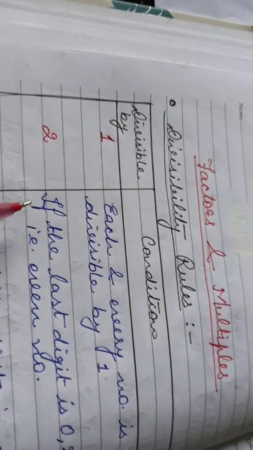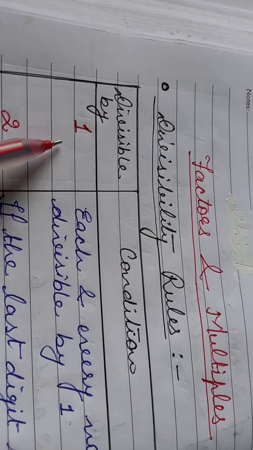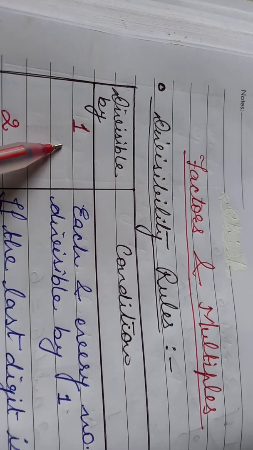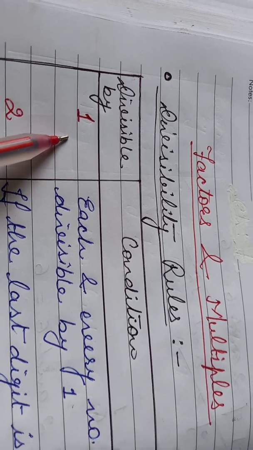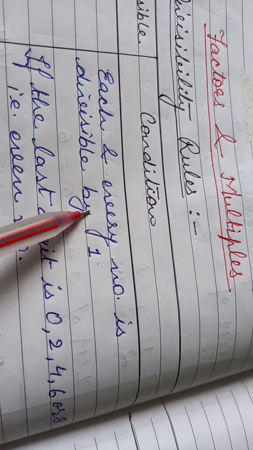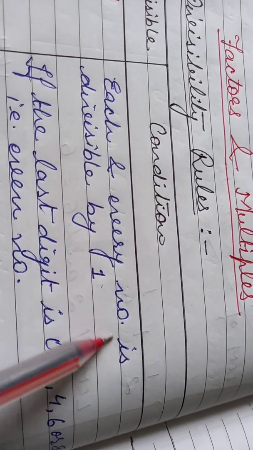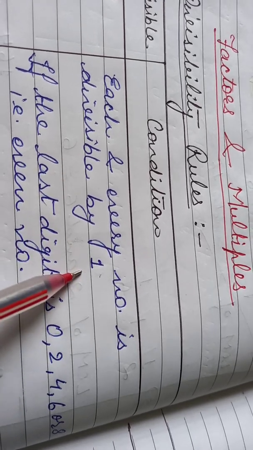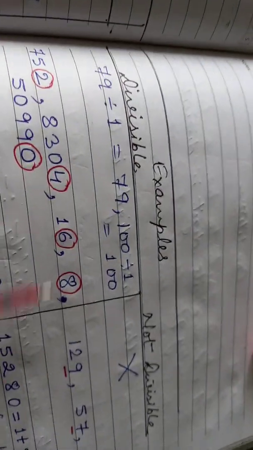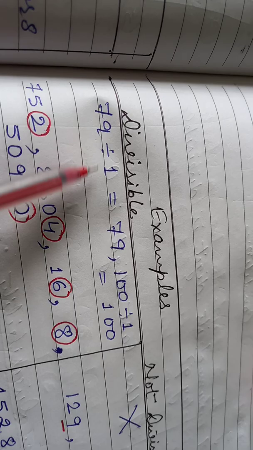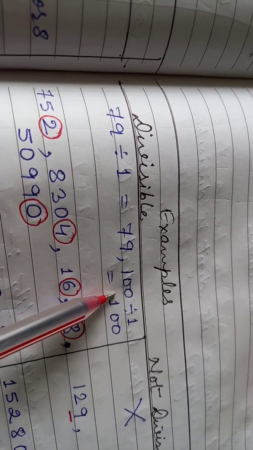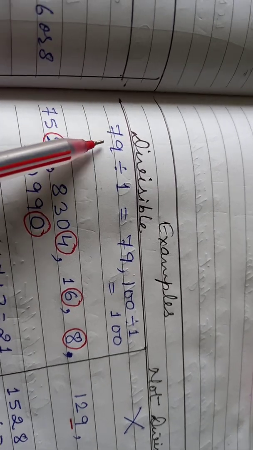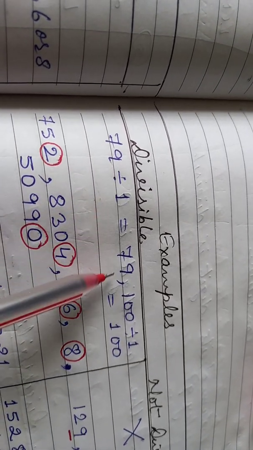Our very first number is 1. The question is, how can we know that any number is divisible by 1 or not? The condition is, each and every number is divisible by 1. Of course, whether it is a 2-digit number, a 3-digit number or a 4-digit number, each and every number is divisible by 1.